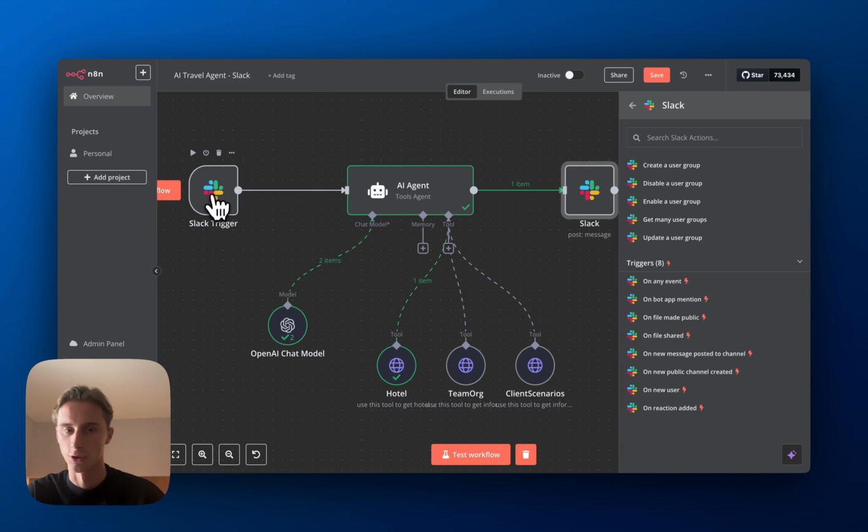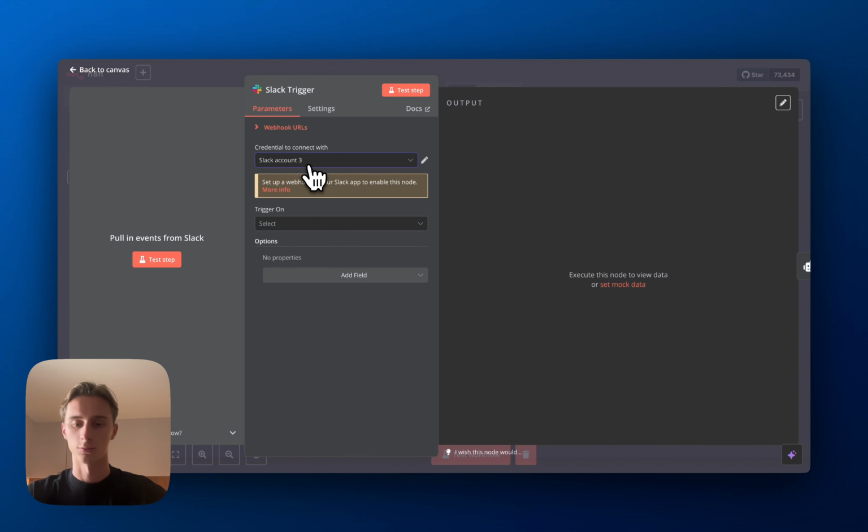So once you have the Slack trigger node, what you're going to do is, well, you need to create a credential. So this would be connecting your Slack account to n8n. So how to do that? Very simple. You click on plus, create new credential, and then here it's going to ask you an access token. So what you're going to do is you're going to go back to the Slack API website. So the Slack app. So this is where we connect the Slack app and where we can change the different configurations for the Slack app.